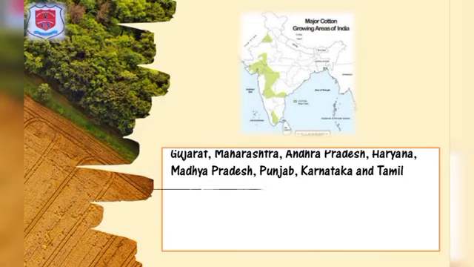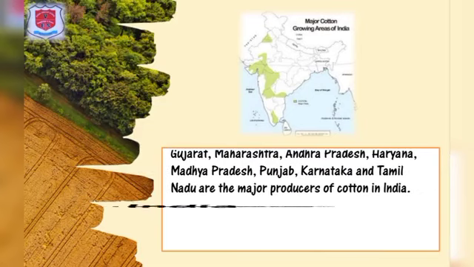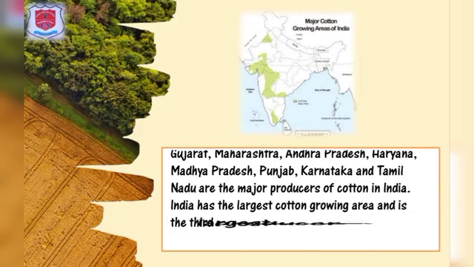Gujarat, Maharashtra, Andhra Pradesh, Haryana, Madhya Pradesh, Punjab, Karnataka and Tamil Nadu are the major producers of cotton in India. India has the largest cotton growing area and is the third largest producer of raw cotton in the world.